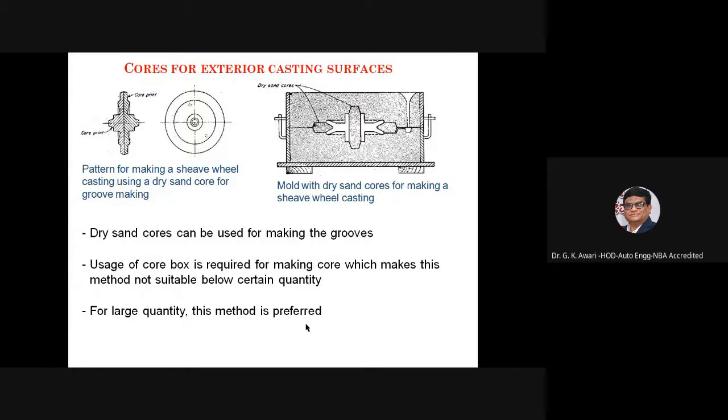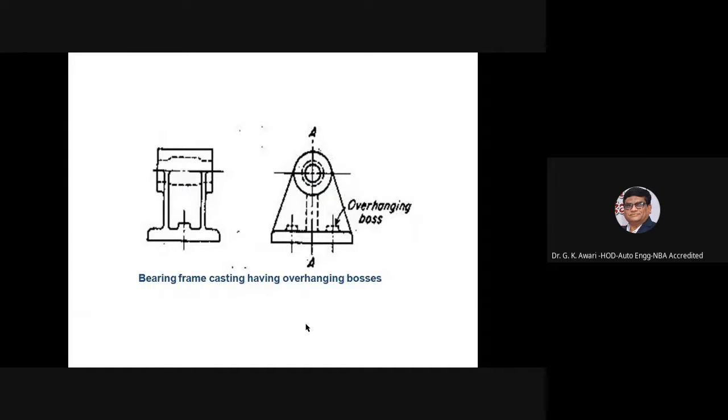Pattern for making the sheave wheel casting using a dry sand core for groove making. Mold with dry sand cores for making a sheave metal casting. So dry sand cores can be used for making the grooves. Usage of the core box is required for making a core, which makes this method not suitable below a certain quantity. For large quantity, this method is preferred. Then look at the bearing frame casting having overhanging bosses.